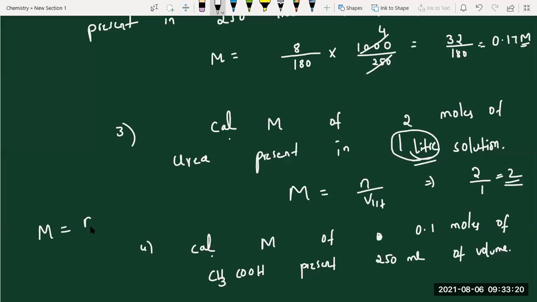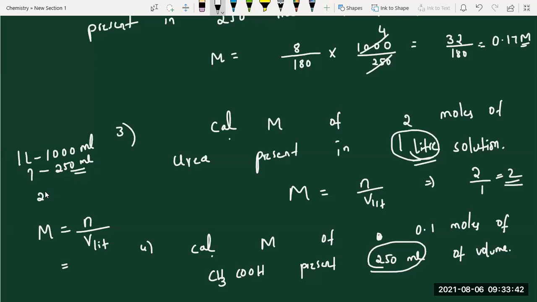Molarity equal to number of moles by volume in liters, right? So volume in liters means they had given 250 ml, no? So convert it. 1 liter equal to 1000 ml. 250 ml, how many liters? 250 by 1000, how much? 0.25.